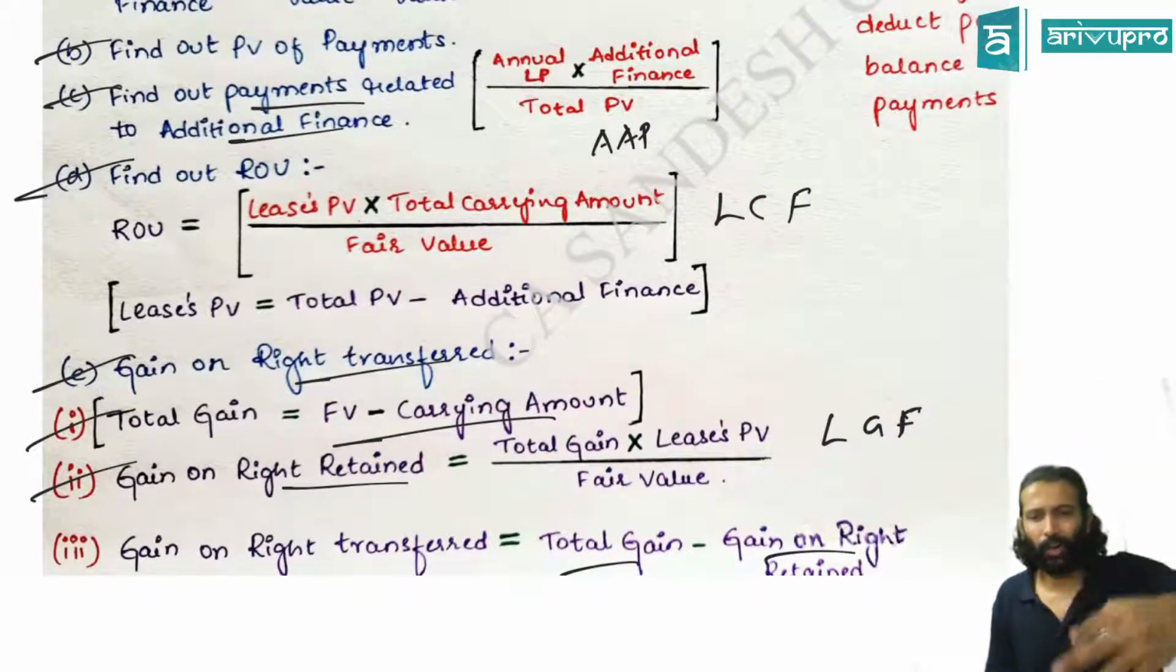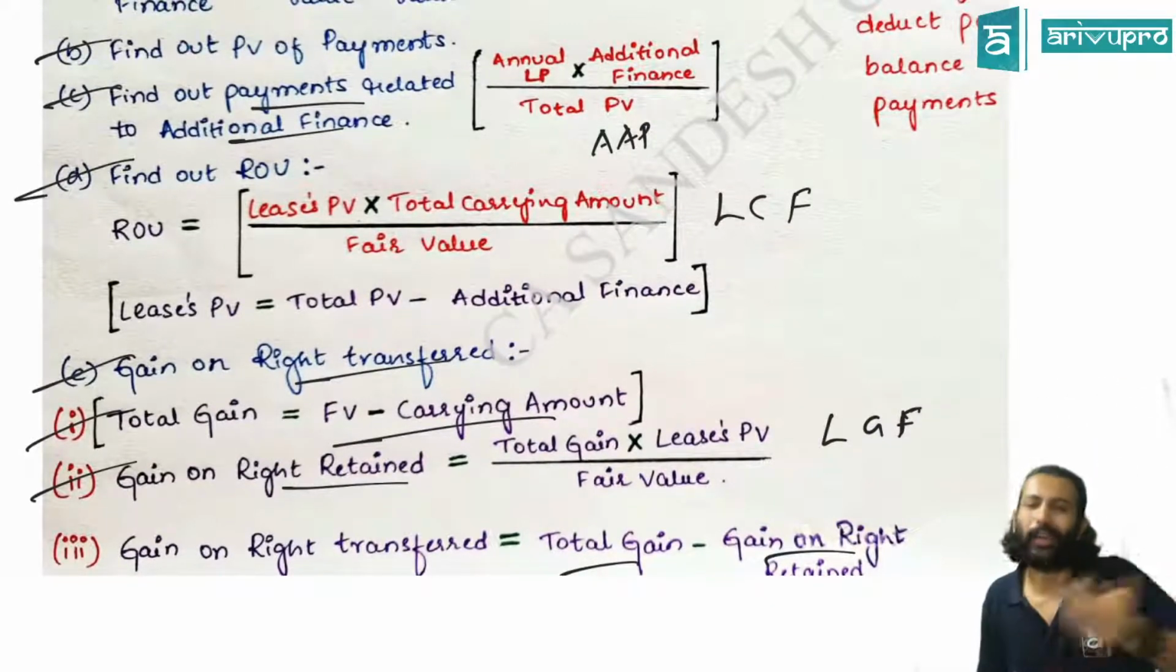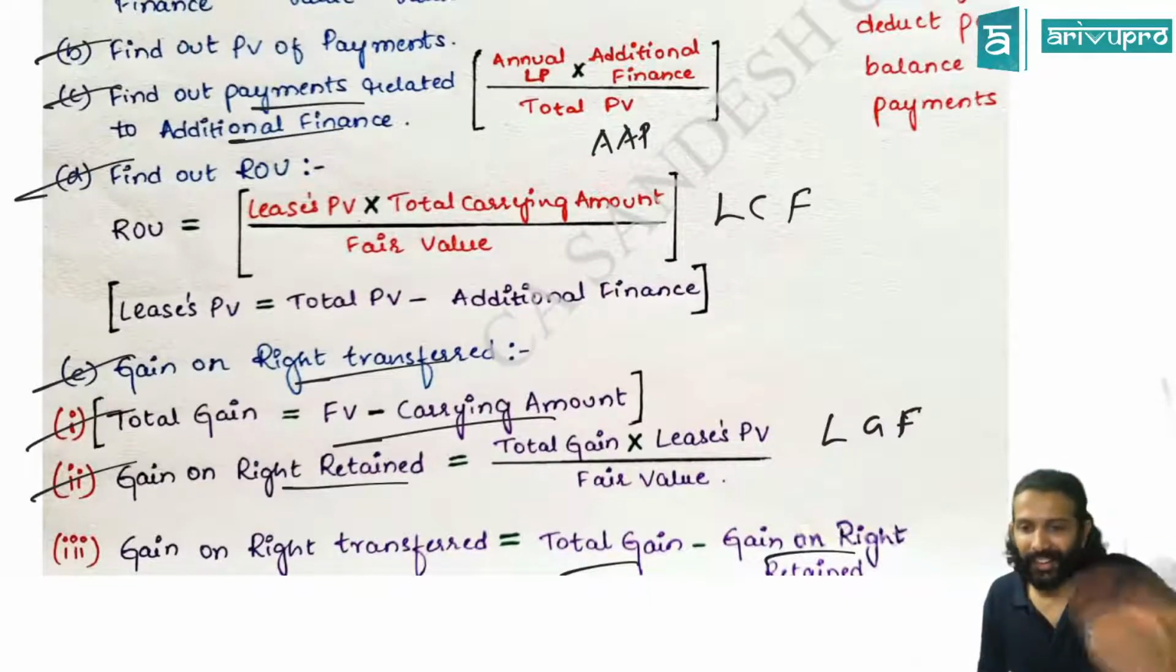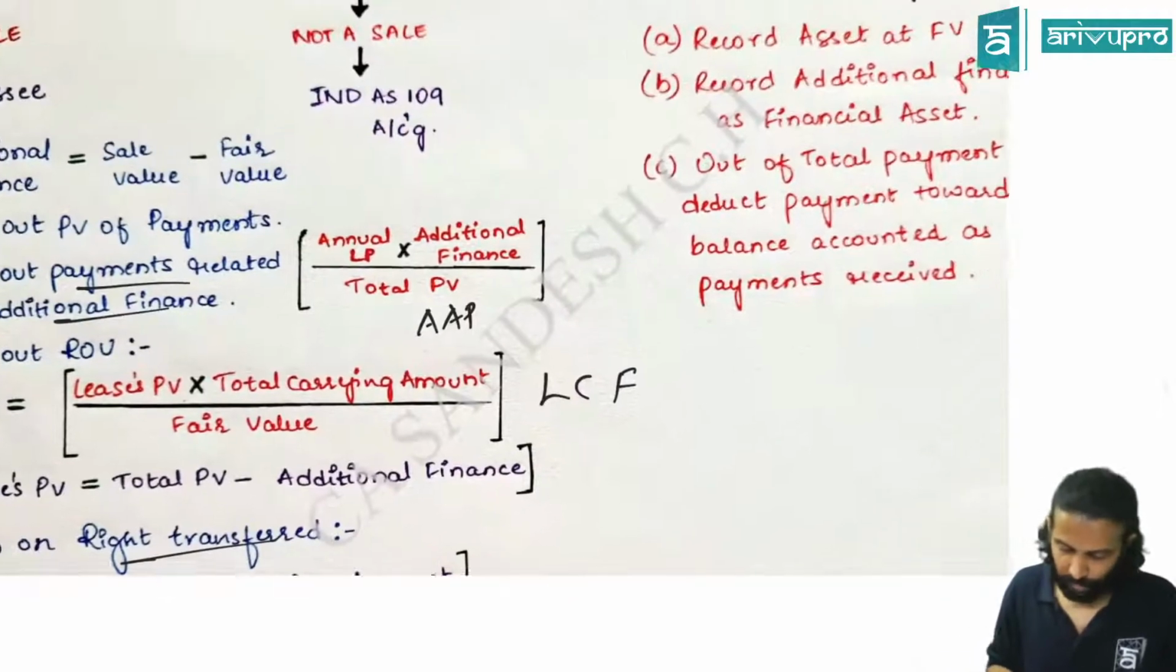That's all. And then you have to pass one journal entry. Bank account debit, ROU account debit, to asset, to lease liability, to gain or loss. And if there's any additional finance, credit that also. If there is any prepaid, debit that. That is what we saw.